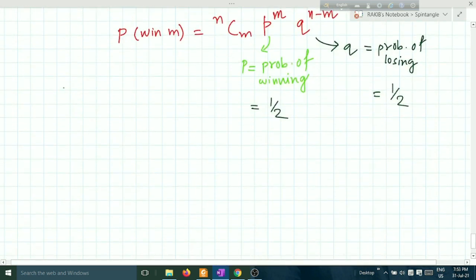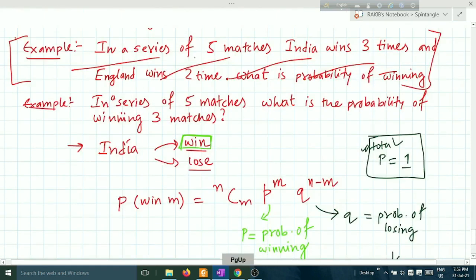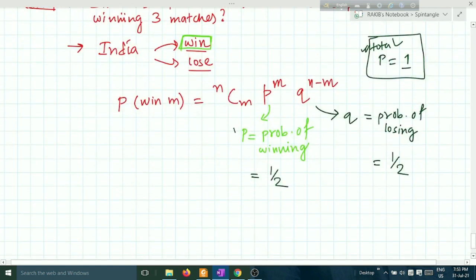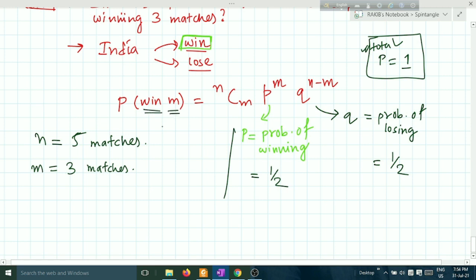So what we can do here, the total number here, let me take this. What is n here? 5 matches. N is the total number of events. How many are the events? There are 5 events only. m is equal to 3 matches. Why m equals 3 matches? Because m was the success, where India can win. M equals 3. Then put it in the formula and we will get our answer.